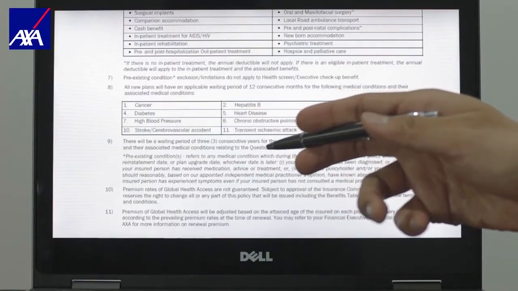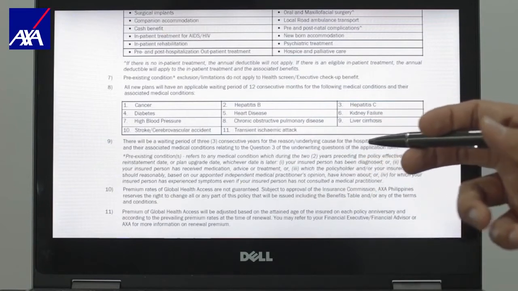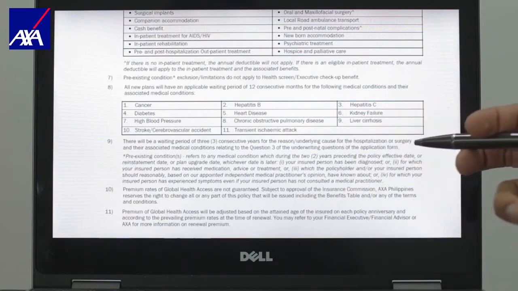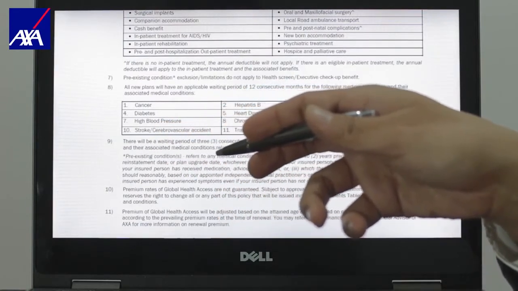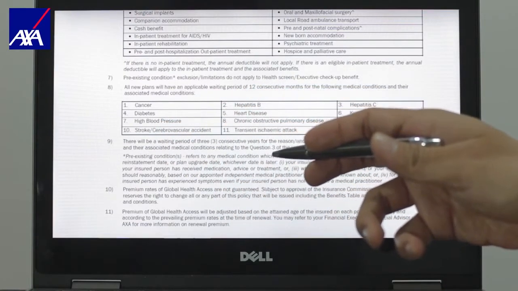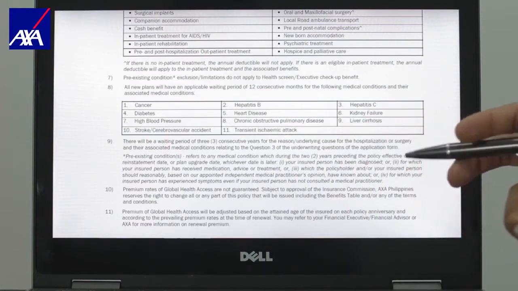There will be a waiting period of 3 consecutive years for the reason or underlying cause for the hospitalization or surgery and their associated medical conditions relating to question 3 of the underwriting questions of the application form.